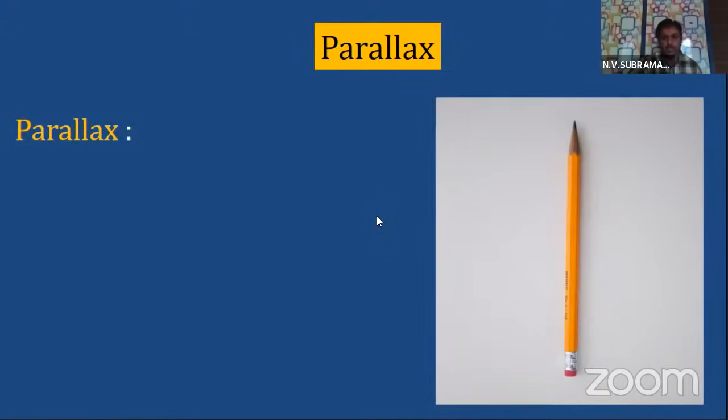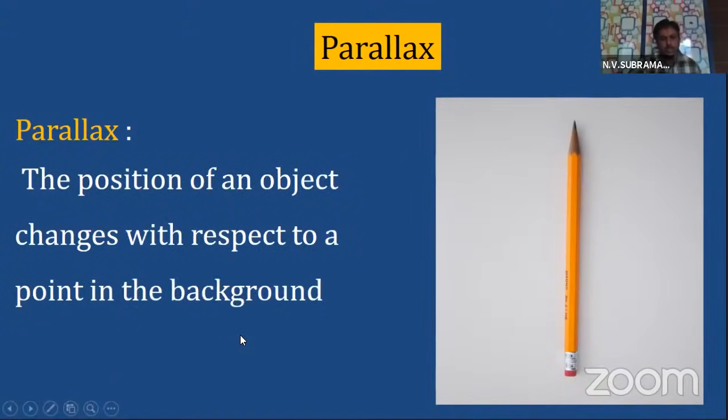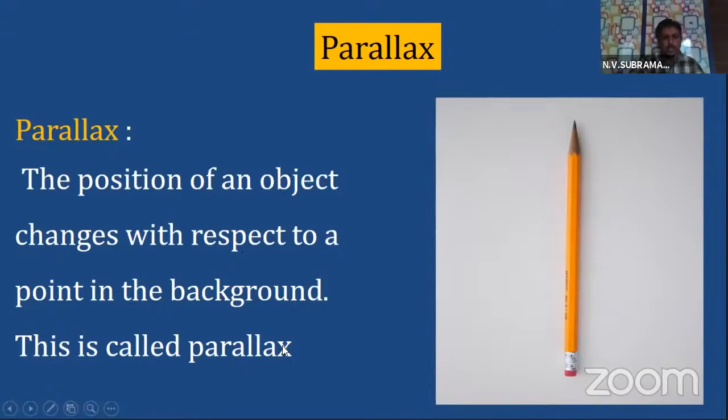That is the question. The position of an object changes with respect to a point in the background. This is called parallax.